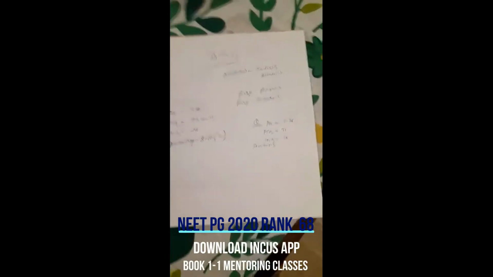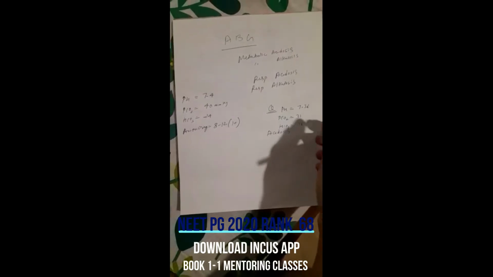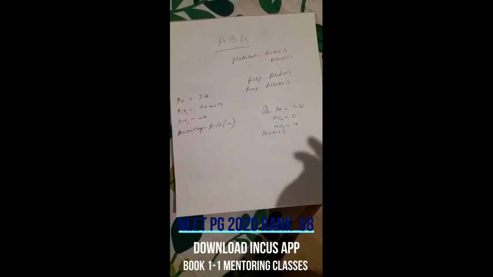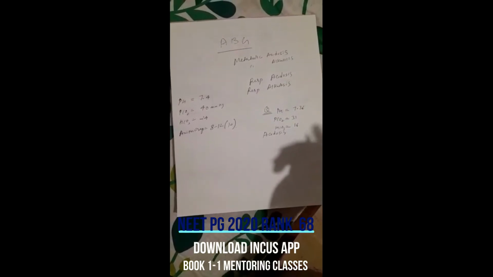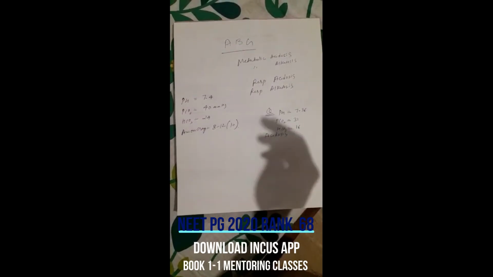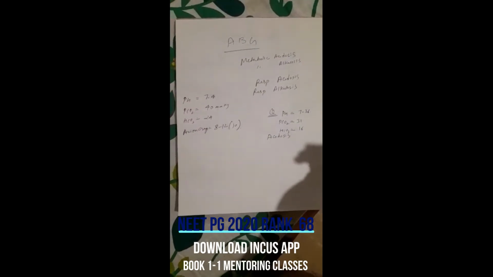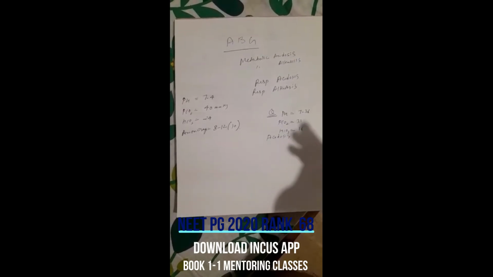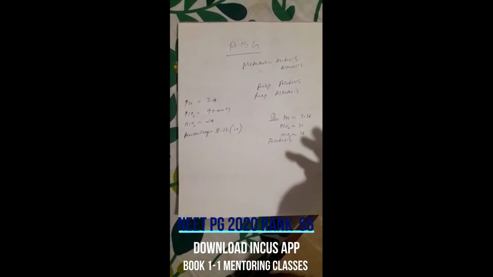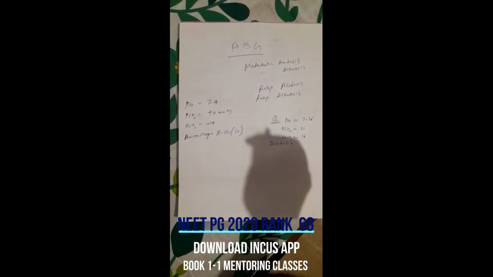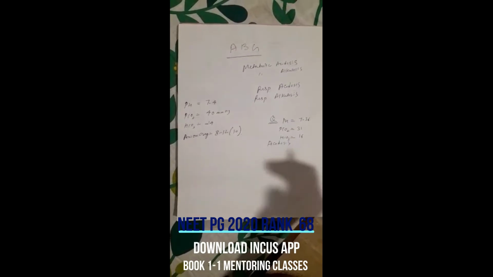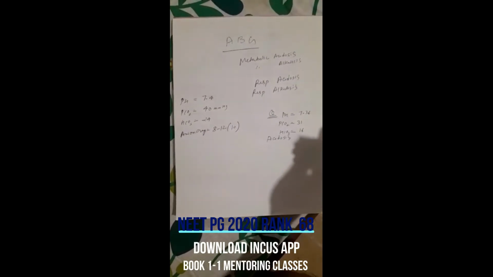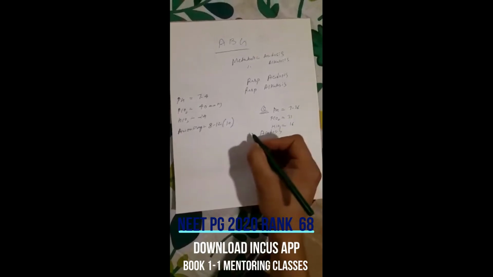Now bicarb is alkaline, so if it increases, the pH will increase, but in this case it is decreasing, meaning the alkalinity is decreasing. So it is the cause for low pH. Simply, we can remember: if pH is going low and bicarbonate is also going low, we'll think that it is because of bicarbonate, so it is metabolic acidosis.